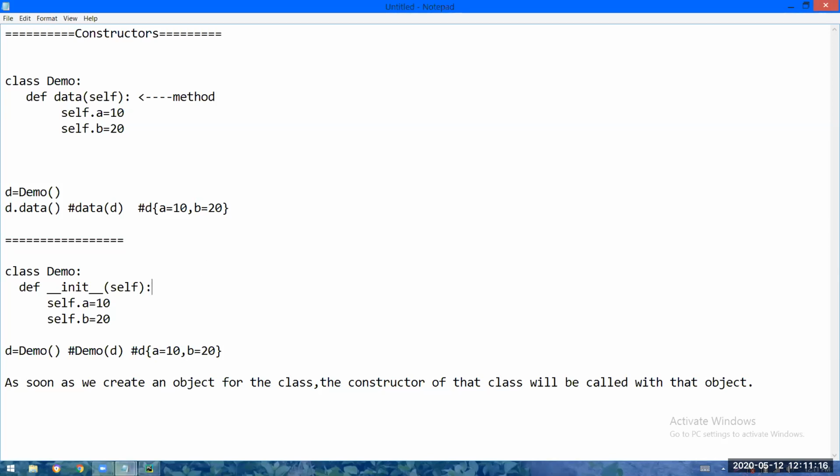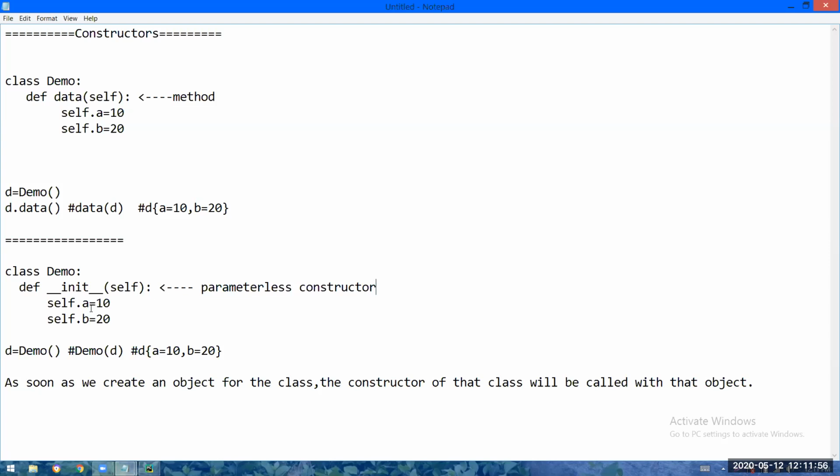So that means we are initializing an object using a parameterless constructor. Parameterless in the sense we didn't write any parameters. I will tell the advantage of using a constructor to initialize, please wait for some time. But first understand the concept. Initially I initialized the object using a method, but now I have initialized the object using a parameterless constructor.